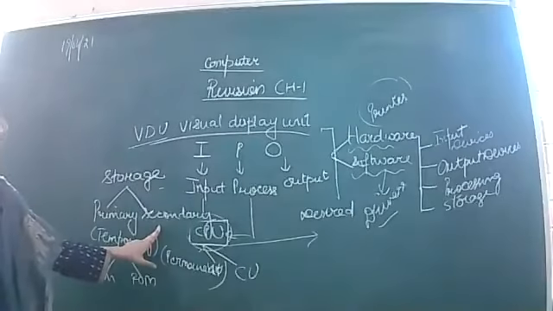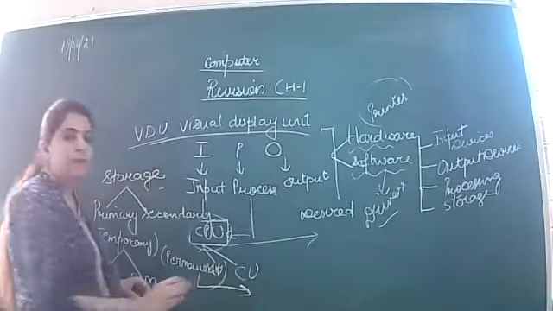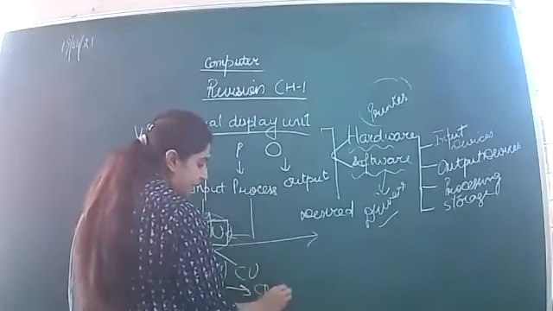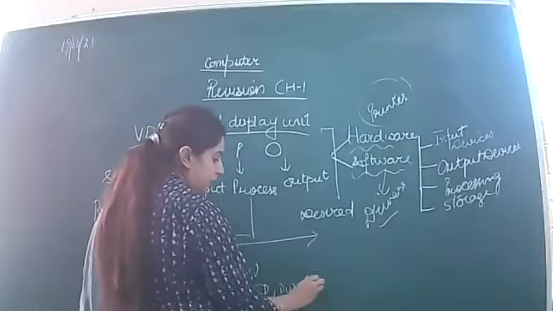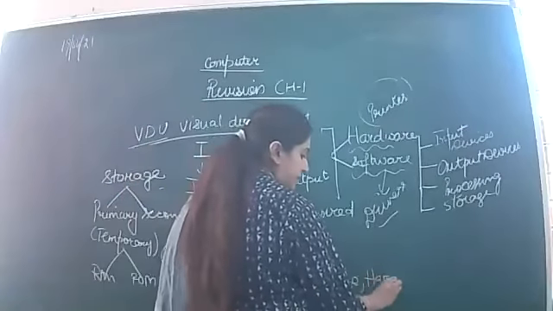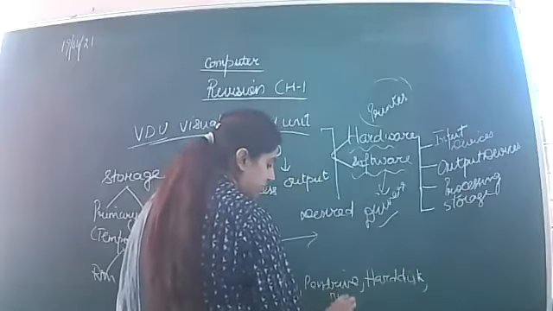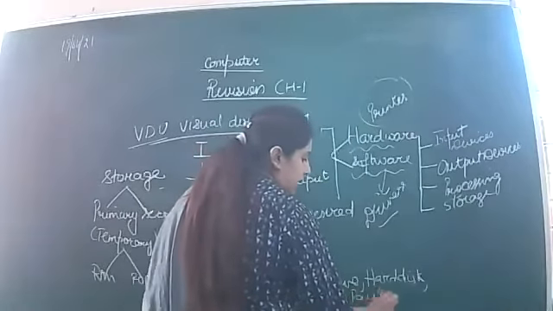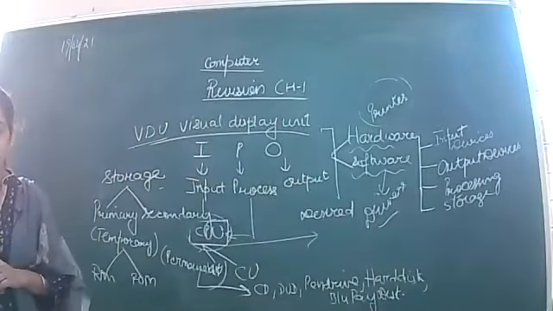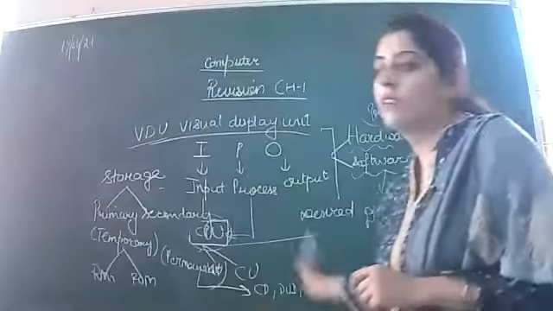Whereas अगर हम secondary storage devices की बात करें, these are the permanent storage devices. And permanent storage devices में बच्चे, the devices are CD, DVD, pen drive, hard disk, Blu-ray disc. These all are secondary storage devices. Clear? So this is all about the gist of the hardware.